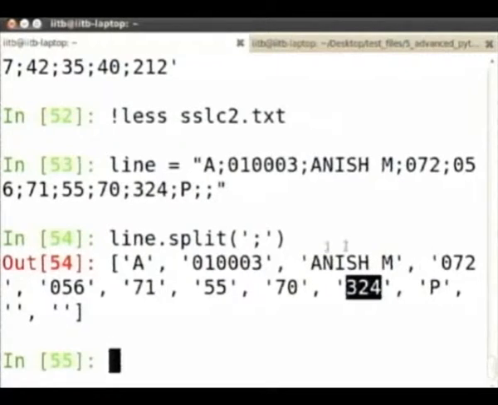So which one is the math mark? Is the third mark. So 0, 1, 2, 1, 2, 3. So it's 71 is his mathematics mark. Okay. Is this clear? You have to pay attention a little bit here. This is my line. Region, roll number, name, first language, second language, mathematics. So 71 is his math mark. In this list, that is index number 0, 1, 2, 3, 4, 5. Okay. So the fifth element in that list is the mathematics mark.